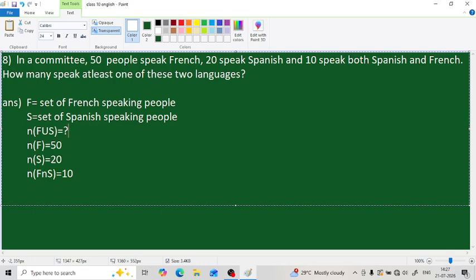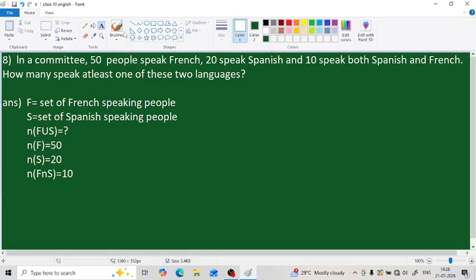So here we have to find n of F union S. What does it mean? The number of people who speak French or Spanish, that we have to find. So first let us write the equation. If you are able to write directly in terms of F and S, that's better.